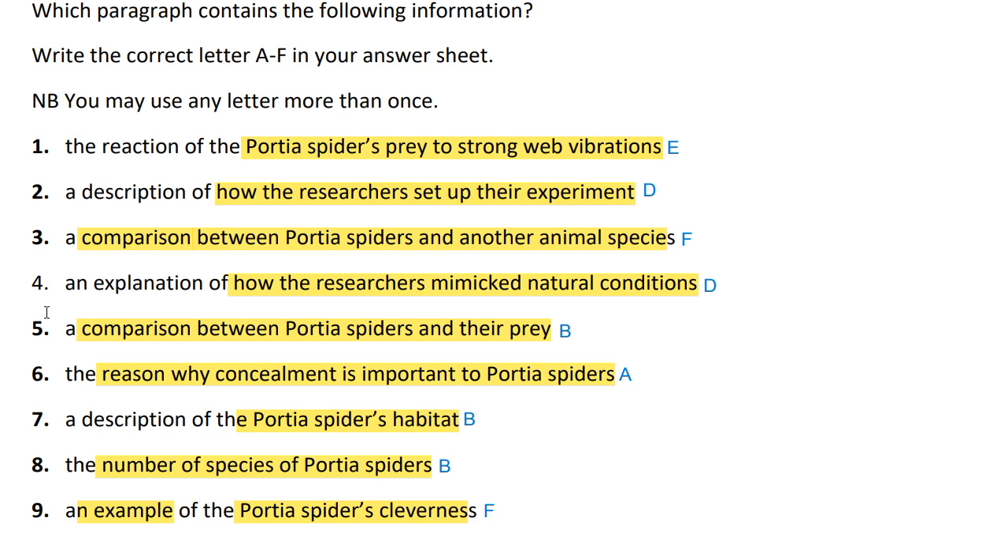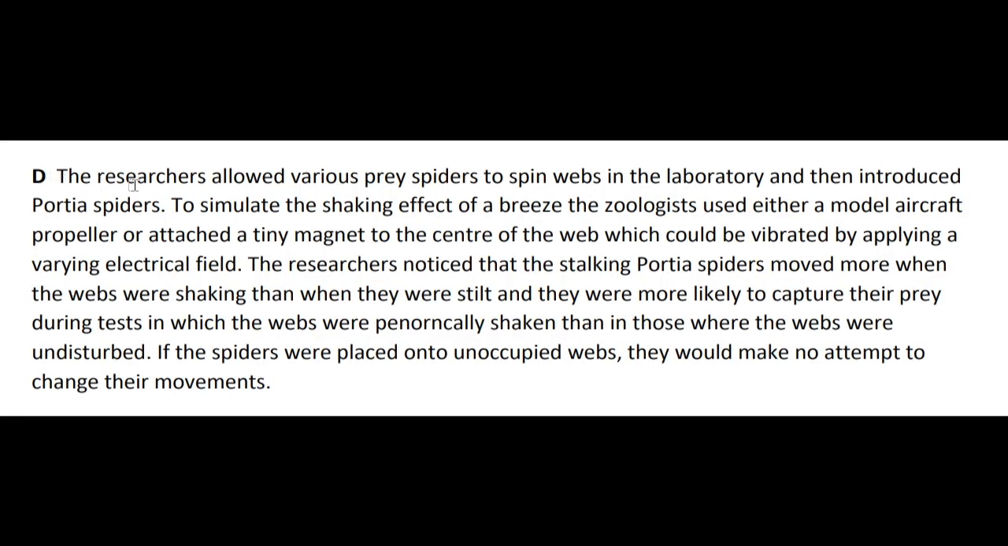Fourth, an explanation of how the researchers mimicked natural conditions. Its answer is also given in paragraph D. The researchers allowed various prey spiders to spin webs in the laboratory and then introduced Pottery spiders. To simulate the shaking effect of a breeze, the zoologist used either a model aircraft propeller or attached a tiny magnet to the center of the web, which could be vibrated by applying a varying electric field.